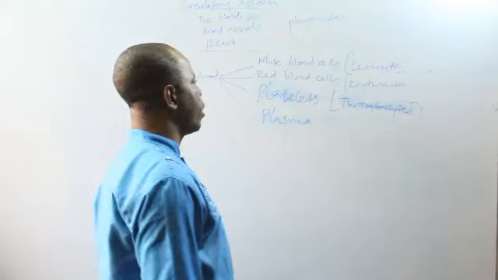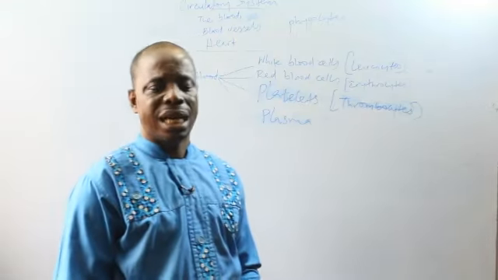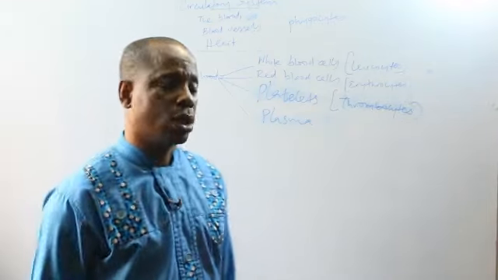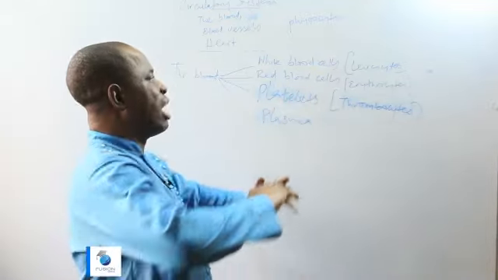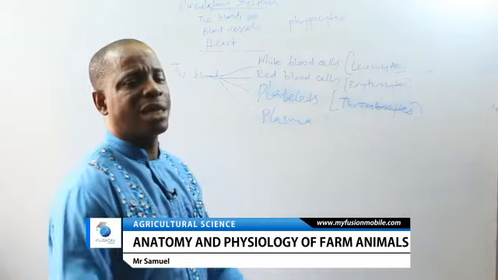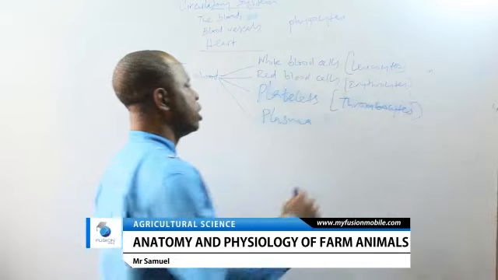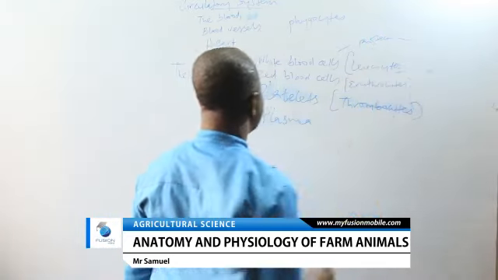So the white blood cells, most of them belong to the phagocytes, which help to protect the body against any foreign body. Any foreign body that enters the blood that is not familiar with the blood, the white blood cells will be released and will engulf it like an amoeba. It will go around that particular substance and destroy it. White blood cells are for protection of the body, of the blood.